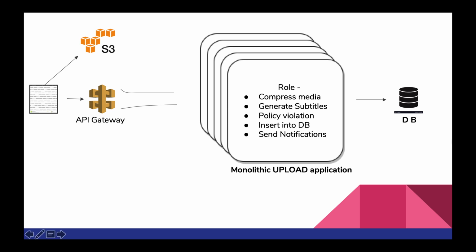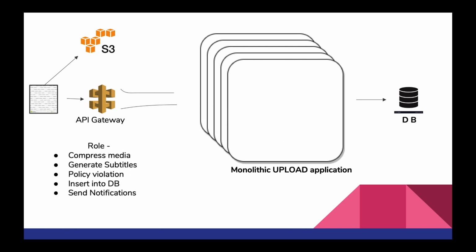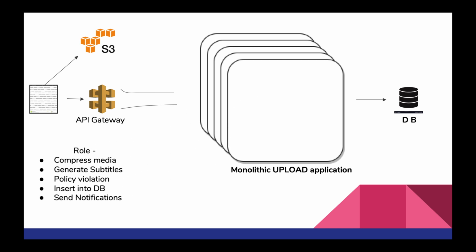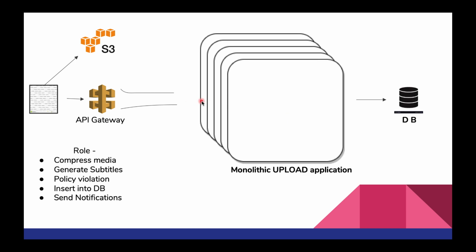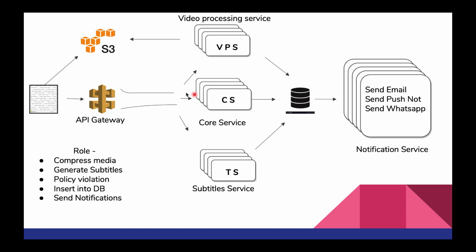So basically, divide our monolithic application into multiple microservices. These are the exact business use cases that we want, and we'll try to achieve that using our microservices. So let's look into that. Let's try to understand what's happening here. In the earlier case, we were triggering a single monolithic application. In this case, what we'll do is trigger multiple services as we have divided it.